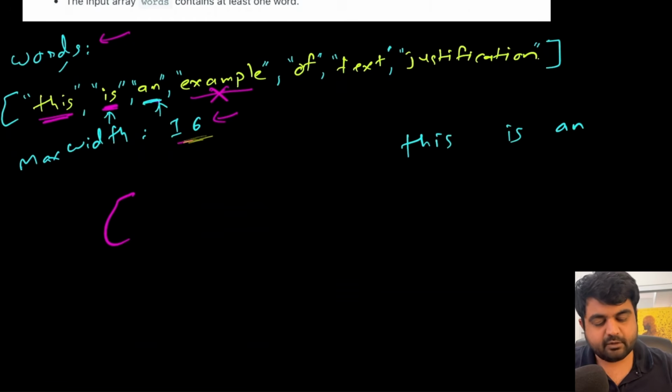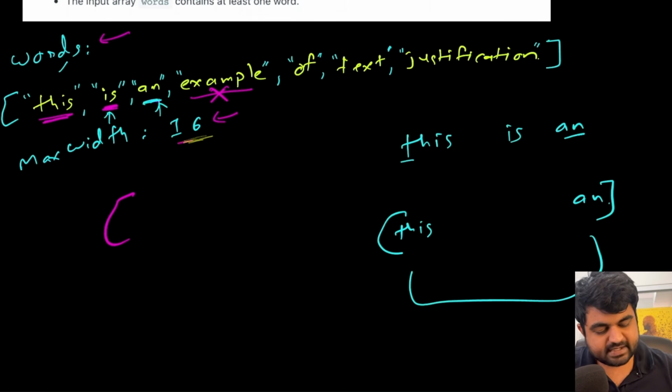We need to put these in one line such that the first word starts with "t" at the beginning of the line. The last word has to end the line, because we don't want any extra space after the last character of this particular line. So this has to be the first word, this has to be the last word, and in total we need 16 characters.